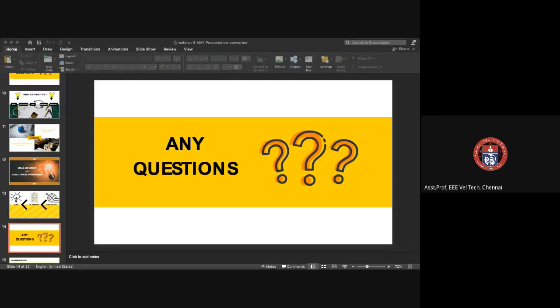Can you suggest some software to create our prototype? This will actually depend on your idea. If your idea is more mechanical based, then you start with the designing part. In designing, you can use Pro-E, CATIA.